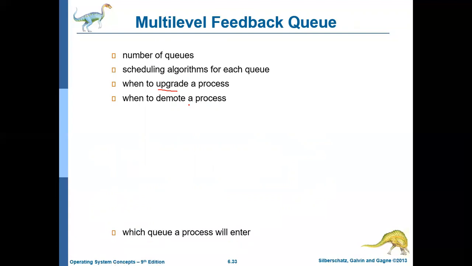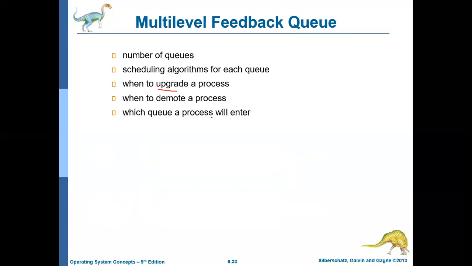And initially, where will a process enter? In the example we have discussed, the process always enters in Q0, but in some other variations of the multi-level feedback queue algorithm, the process may also enter through some other queues. Okay, so that's it about the multi-level feedback queue algorithm. Basically, this is an improvement over the multi-level queue algorithm. In a multi-level queue algorithm, the jobs are not allowed to move from one queue to another queue, whereas in a multi-level feedback queue algorithm, a job or process can move from one queue to another.